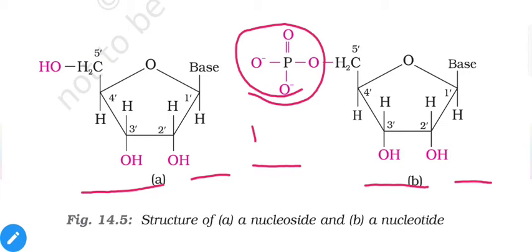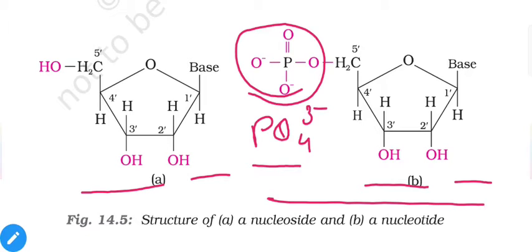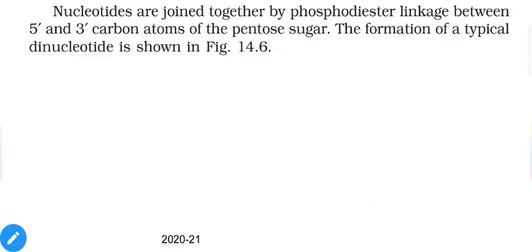Now you may ask why the PO4 3 minus ion is mentioned instead of phosphoric acid. It is because hydrogens will be replaced with other molecules or with other linkage when this nucleotide comes in contact with other molecules of the same type, or nucleotides. So when these nucleotides are joined together by phosphodiester linkage between the fifth and third carbon atoms of the pentose sugar, the formation of a typical nucleic acid will be as follows.